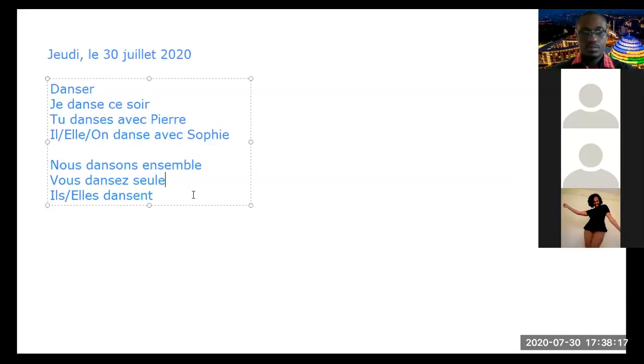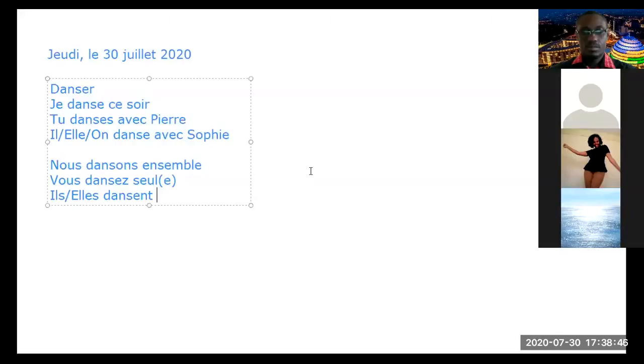Now, the way this seule is feminine. If you drop the E, it becomes masculine. Vous dansez seul. Okay, you are dancing alone. Then they are dancing nicely or they are dancing well. Ils dansent, how do we say well? Très bien.